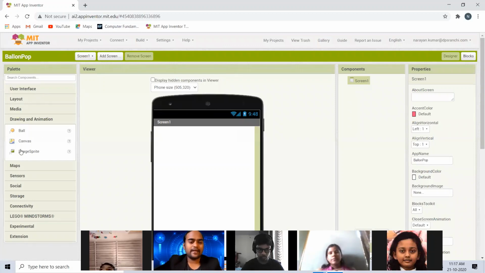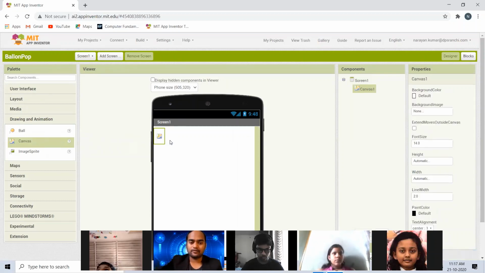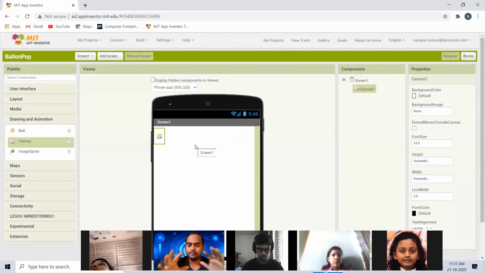So in designing a game, the first part is dragging a canvas out, so we can reserve the area in which the game will take place. I have dragged one canvas. This time the canvas area is very small. We want to increase the canvas area. So we select the canvas in components, and then we are ready to change its properties.